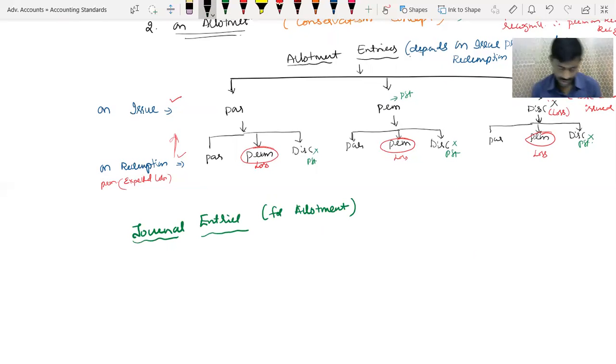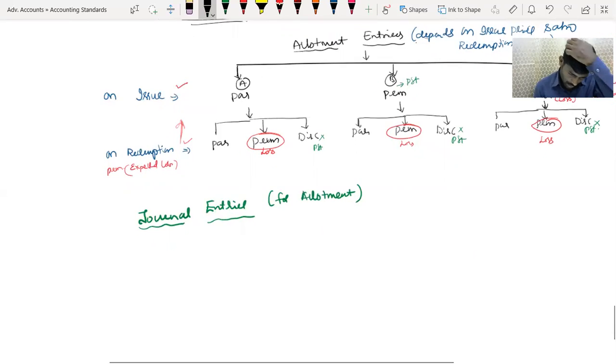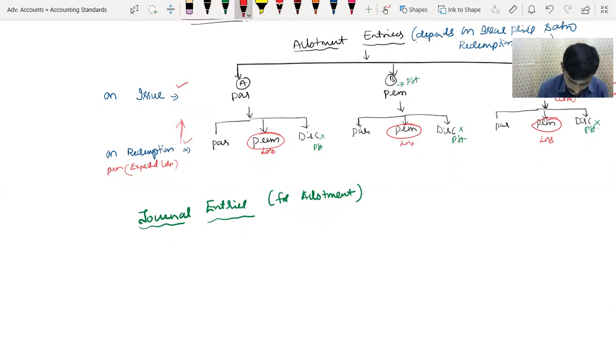So now, situation, let us keep this as A, let us keep this as B, and let us keep this as C. Now let's go, part A: it is issued at par.